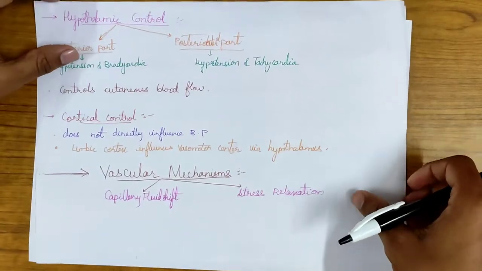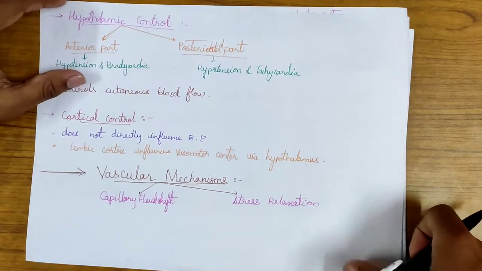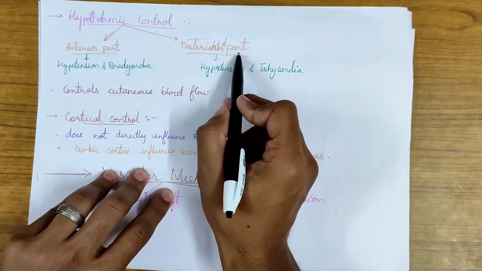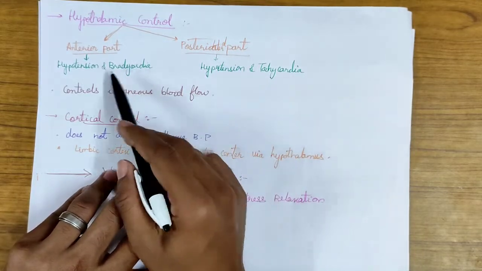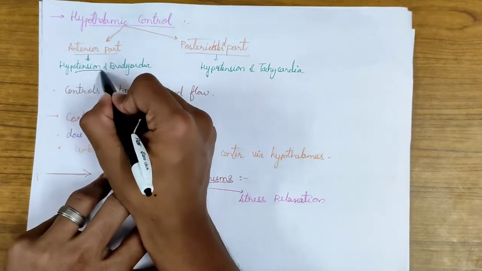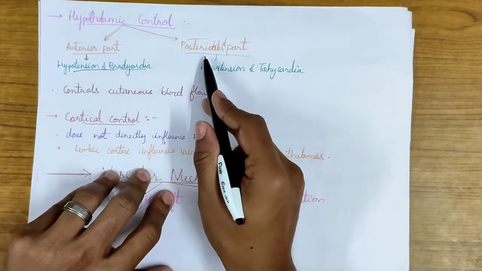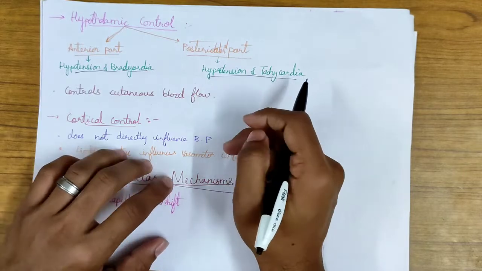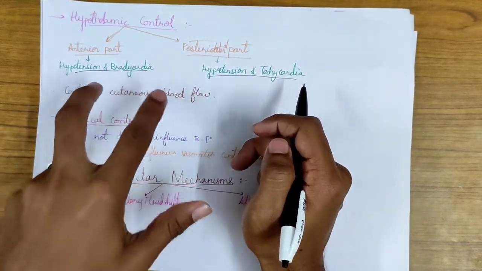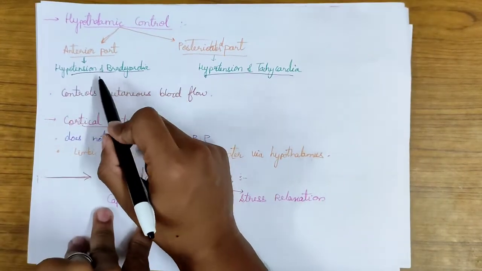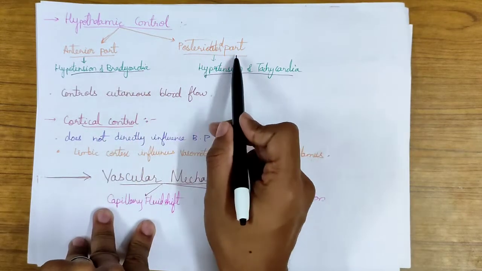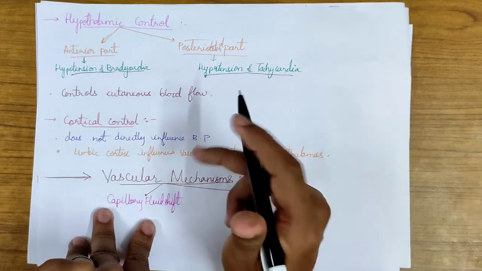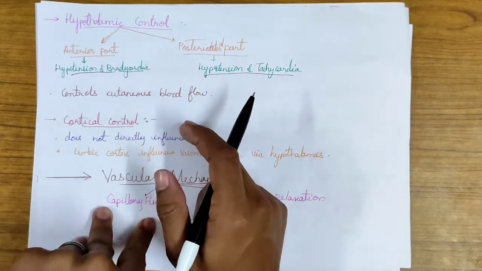Now talking about the hypothalamic control. Since you know that the hypothalamus contains an anterior part and a posterior part, the anterior part produces hypotension and bradycardia, whereas the posterior lateral part produces hypertension and tachycardia. So these are the 2 points. You can remember this and it is very important. Anterior part produces hypotension and bradycardia, and posterior lateral part produces hypertension and tachycardia. This can be asked as MCQs.